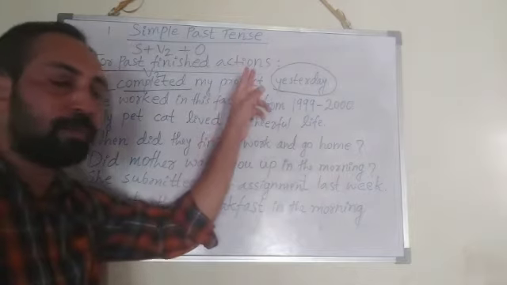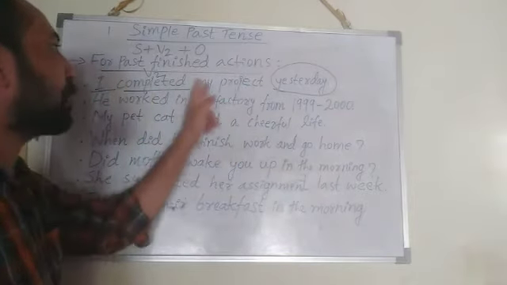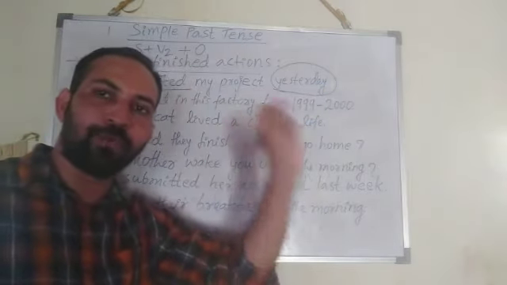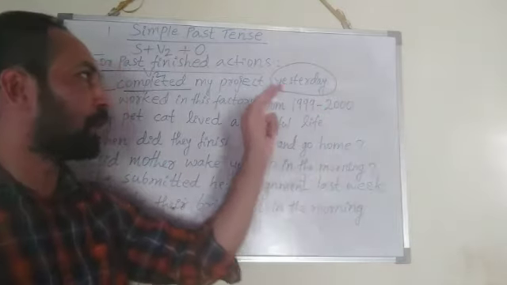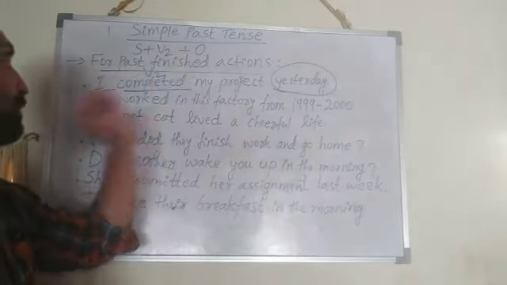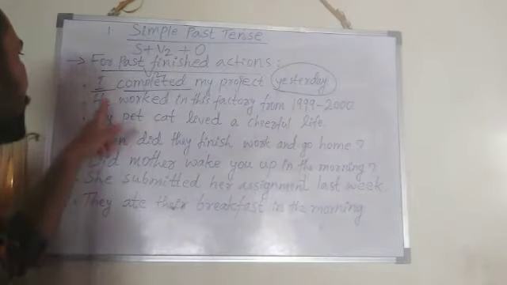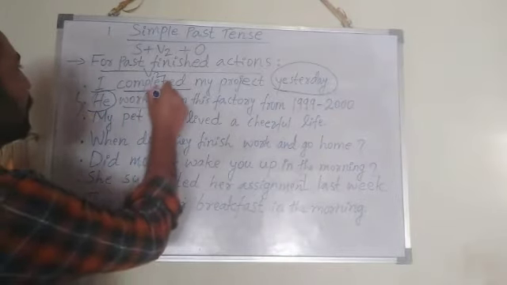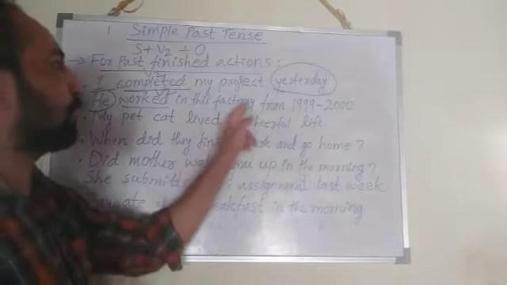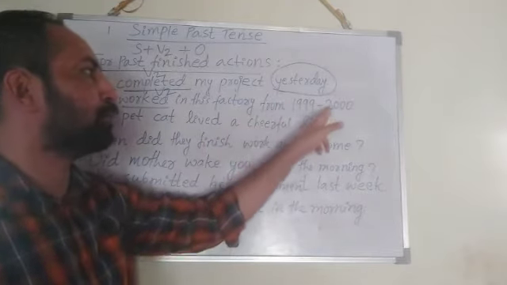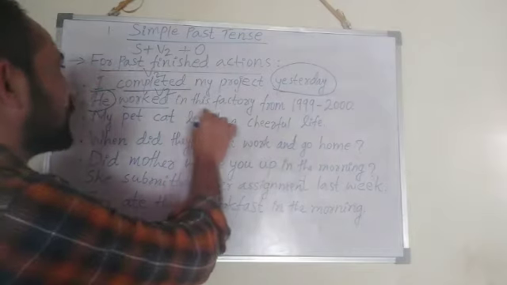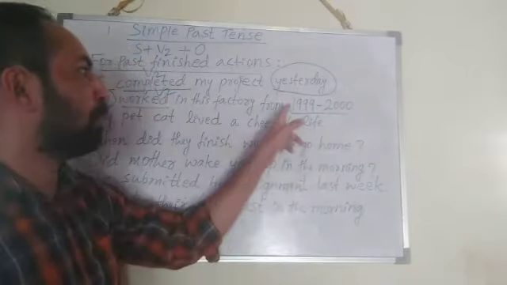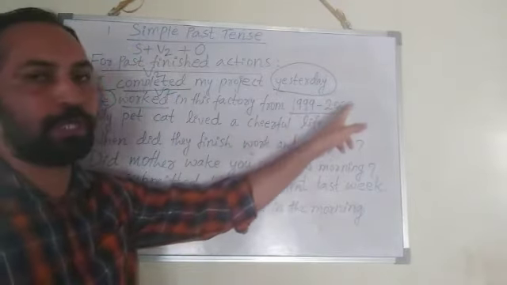In present perfect tense, you tell like this, I completed my project just now. That just now, that time reference word only you can use in present perfect tense, but you cannot use in simple past tense. Okay? Always remember. Next, he worked. He is the subject. Worked, that is V2 form, in this factory from 1999 to 2000. So here this action happened in the past and the time reference also given here. That is from 1999 to 2000.